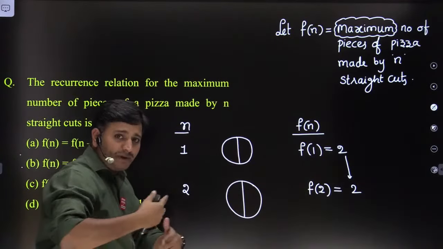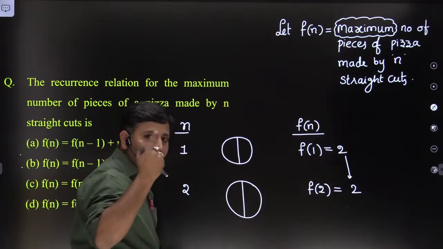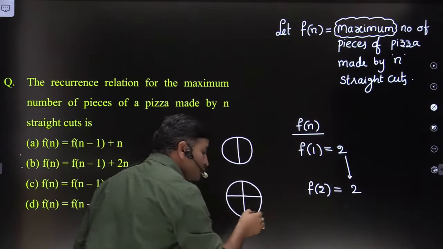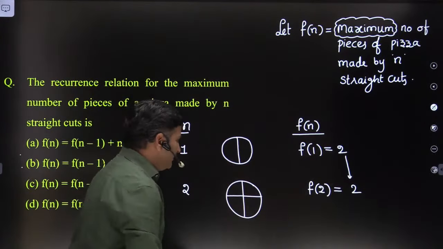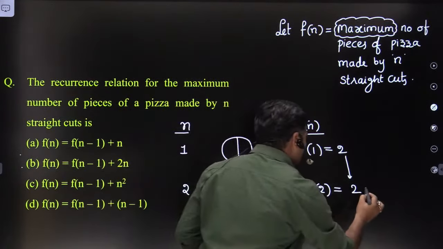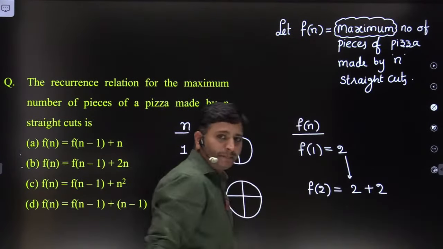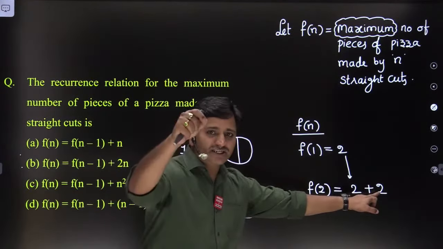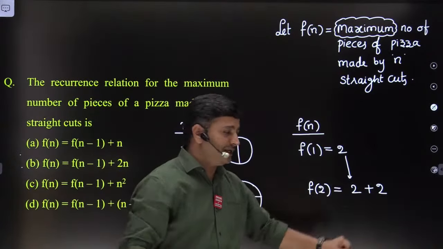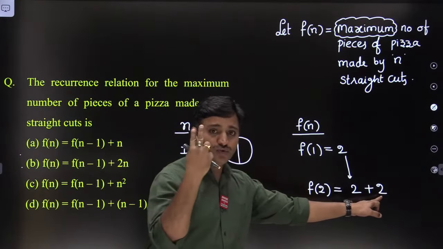But as a result of performing the second straight cut, 2 more pieces are added. Clear? This 2 indicates the straight cut number. What is the straight cut number here? The second straight cut. If we perform the second straight cut, 2 more pieces are added.